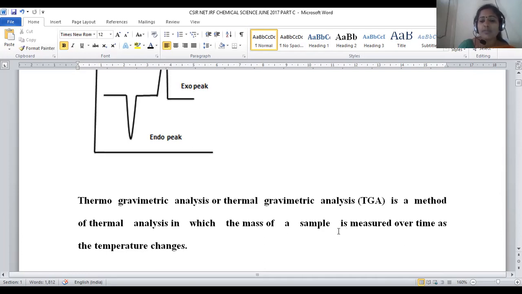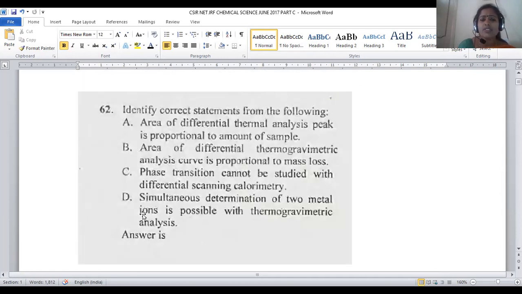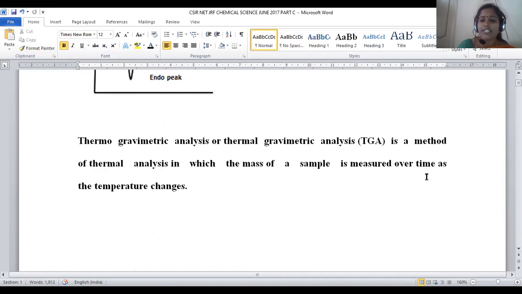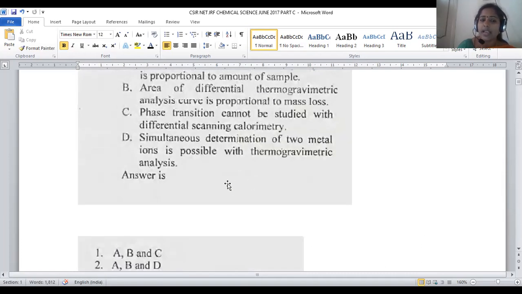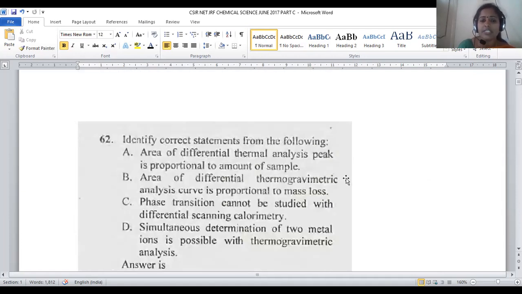How the mass changes as we change the temperature with respect to time, that kind of correlation is possible in thermogravimetric analysis. Upon treating with temperature linear with time, to what extent mass loss happens can be predicted by using this graphical representation.